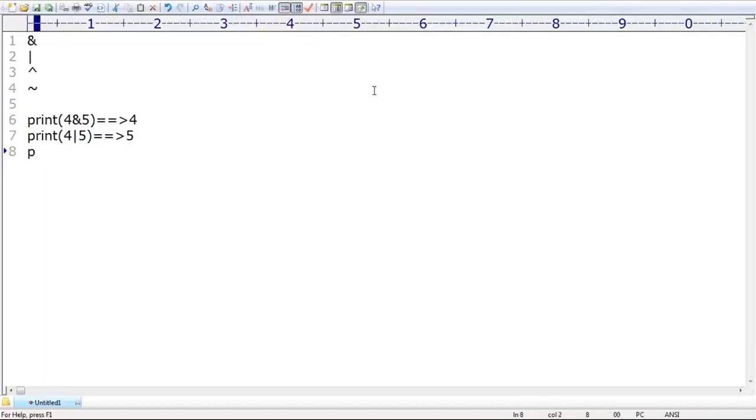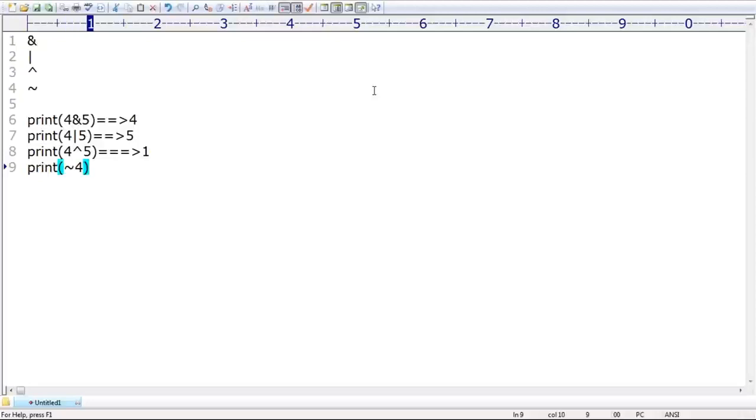Print 4 XOR 5. What is the answer? By default you are going to get 1. How is it 1? All these things I covered already. Next, and after that, print the negation of 4, I'm taking.